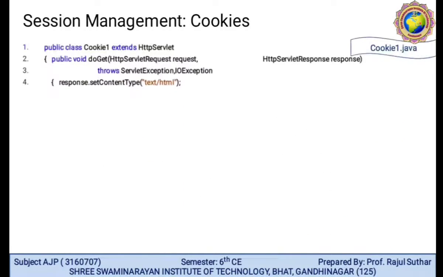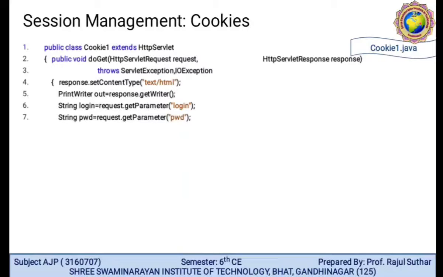We require the cookie1.java file, so simply import java.io.*, whatever is required for the cookies, then the servlet packages also. Here the name of the class is cookie1. It extends HttpServlet. We require the method response.setContentType text/html, so the format of output is in the form of HTML.